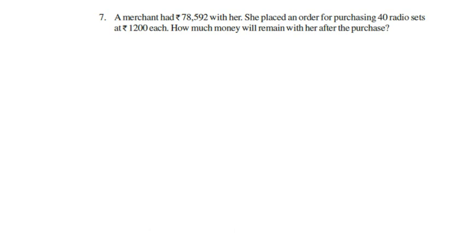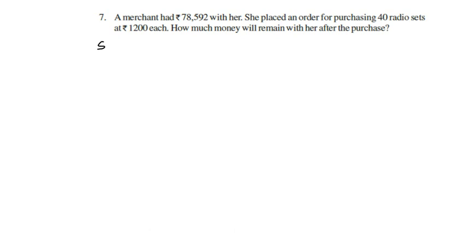Now what happened here? She placed an order for 40 radio sets, and each radio set is 1,200 rupees. How much money will remain with her after the purchase? Before purchase 78,000. One radio set is 1,200 rupees, so 40 radios means 48,000. For the remaining amount, we have to subtract: 78,592 minus 48,000, then you will get the remaining amount.